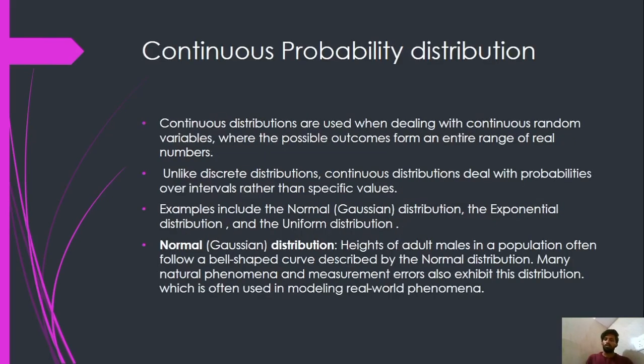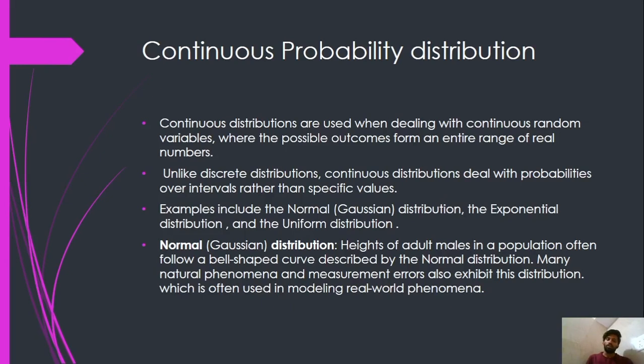Next, continuous probability distribution. These continuous probability distributions are used when dealing with continuous random variables, where the possible outcomes form an entire range of real numbers. Unlike discrete distributions, continuous distributions deal with probabilities over intervals rather than specific values. Examples include the normal distribution, exponential distribution, and uniform distribution. Next, we discuss the examples of continuous probability distributions in depth.